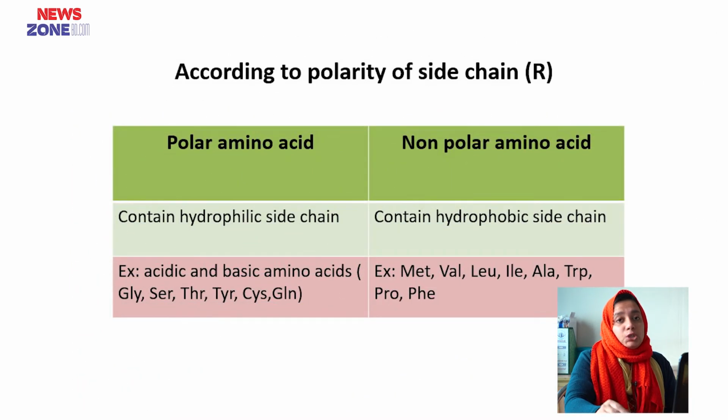According to the polarity of the side chain, amino acids can be classified into two groups: polar amino acid and non-polar amino acid. Polar amino acids contain a hydrophilic side chain. For example, acidic and basic amino acids are polar amino acids, as are glycine, serine, threonine and tyrosine. Non-polar amino acids contain a hydrophobic side chain, for example methionine, valine, leucine, isoleucine, etc.